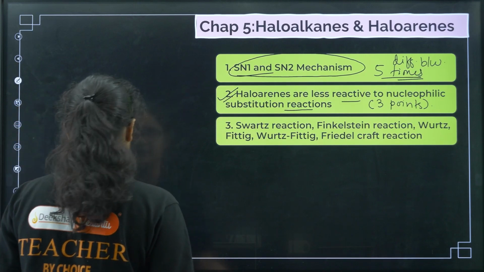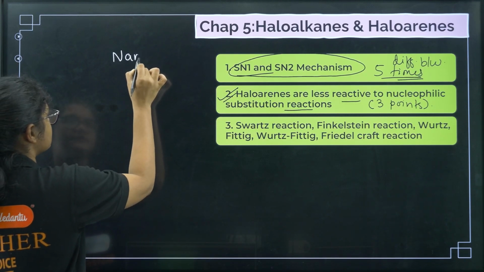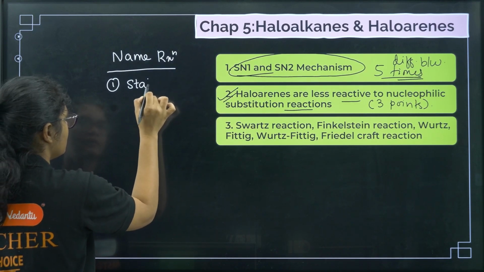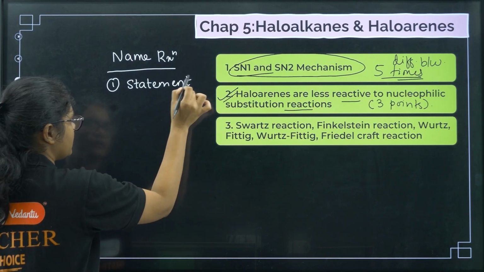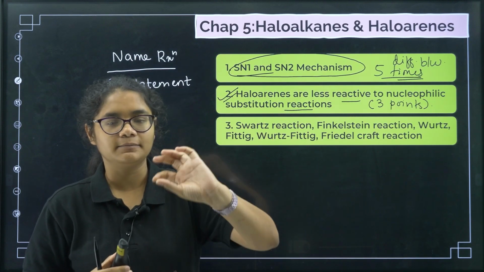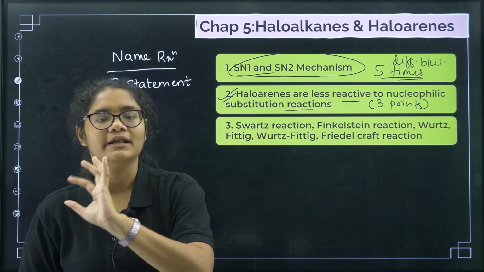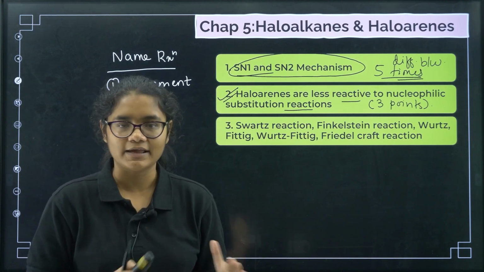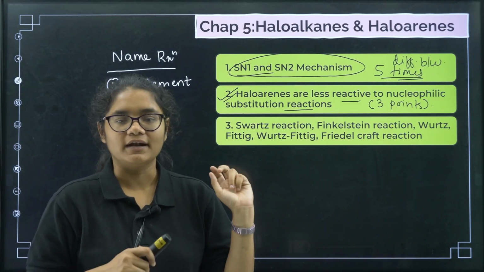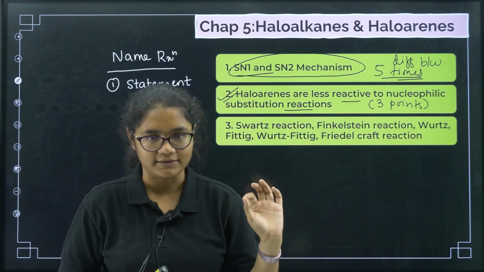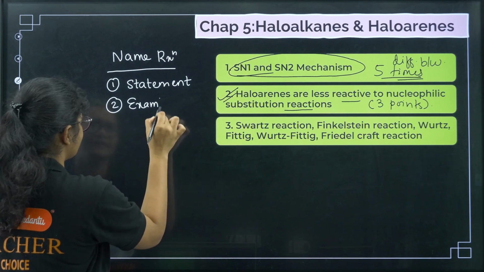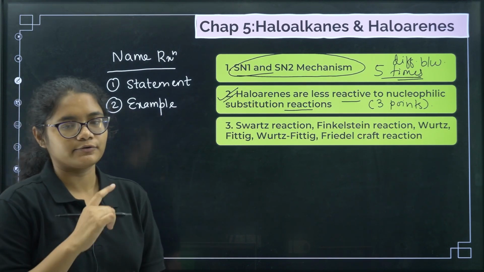For the name reactions, as I told you, here is how you should write the answer for any name reaction question. First should be the statement. In the statement, you need not worry about remembering the bookish language. Simply write: A and B react in the presence of C to give D. This reaction is called the Swarts reaction. Just mention the reactants, products and reagents. That is enough to write the definition or to explain the name reaction. Next thing you should write is an example. Whether it is asked or not, do not forget to write the example.